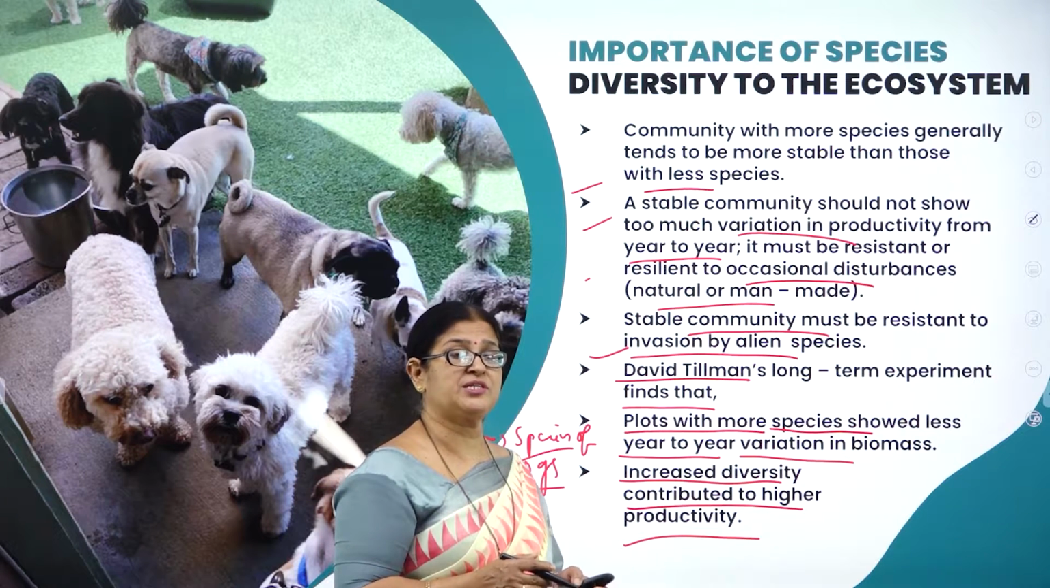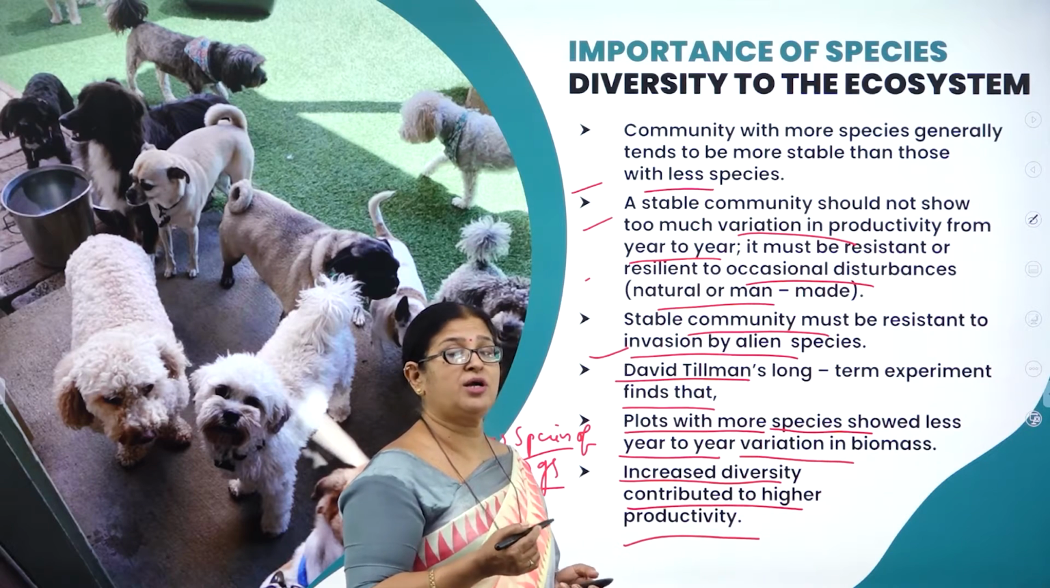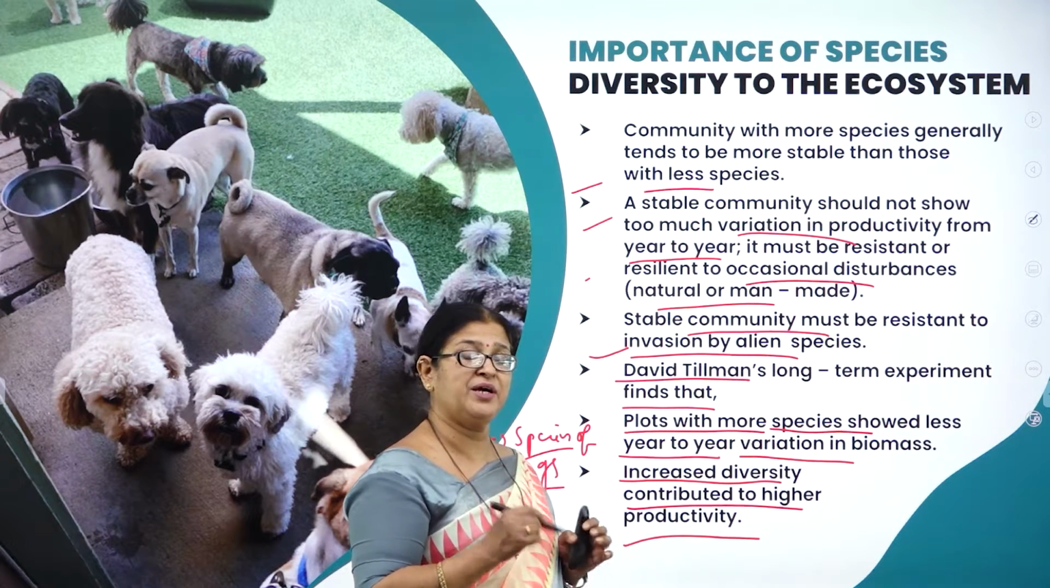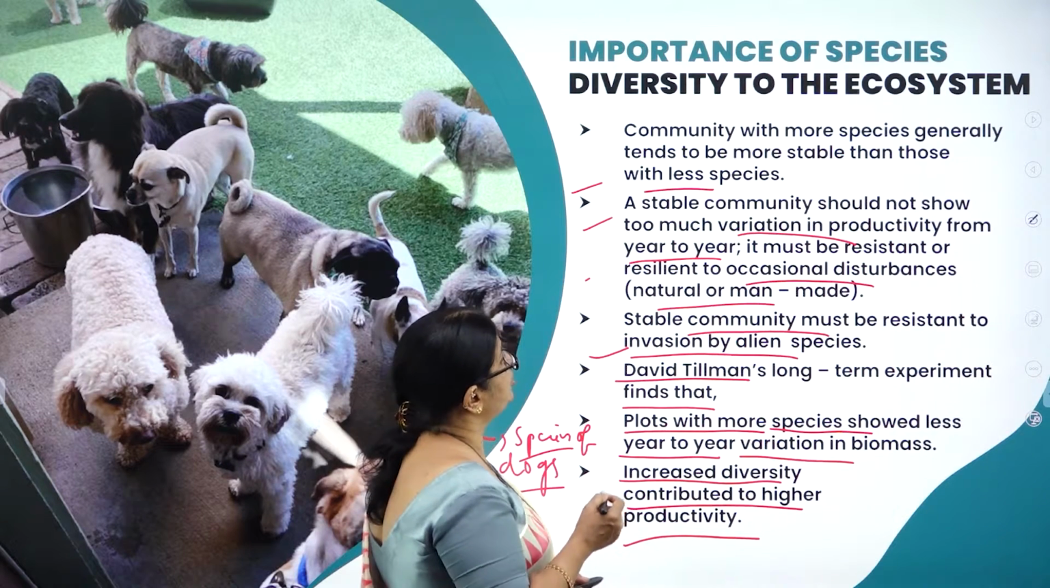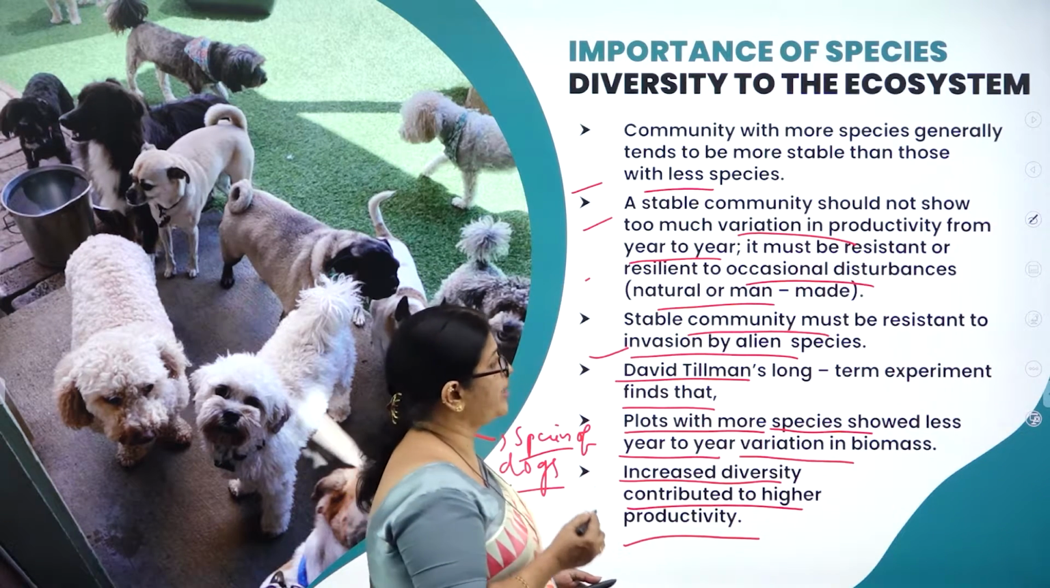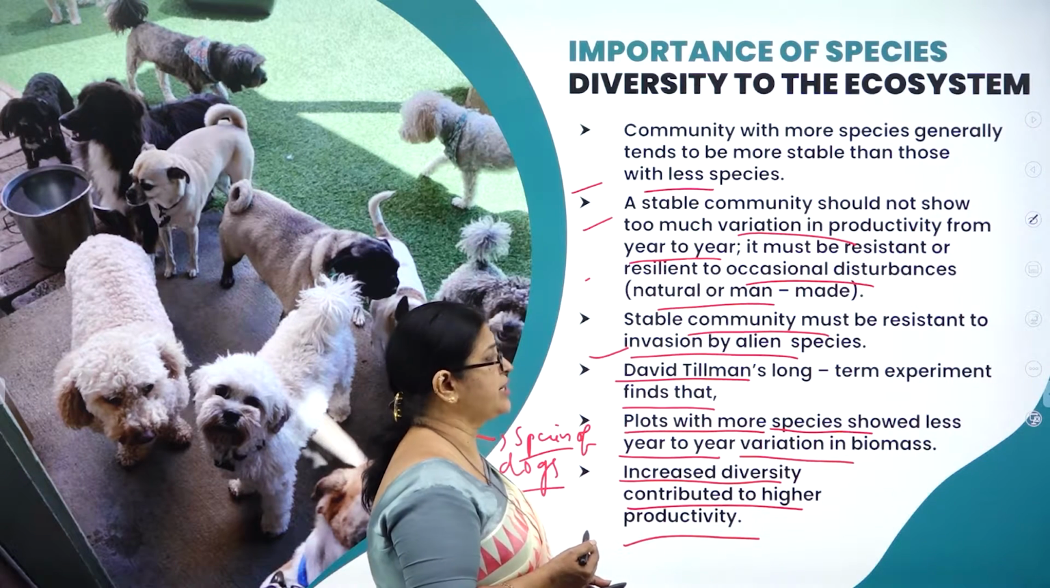Fewer species, less ecological balance. But accordingly, it is not like that. It does not depend only on the number of species. A stable community should not show too much variation in productivity from year to year. It must be resistant or resilient to occasional disturbances,